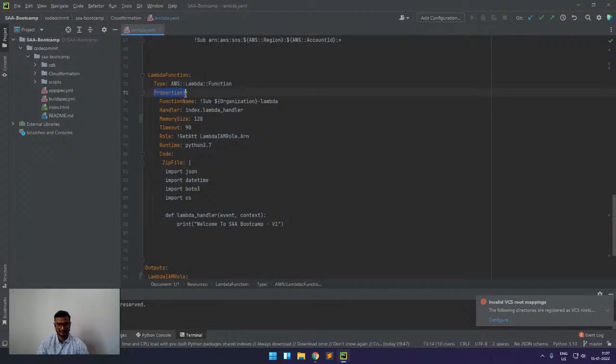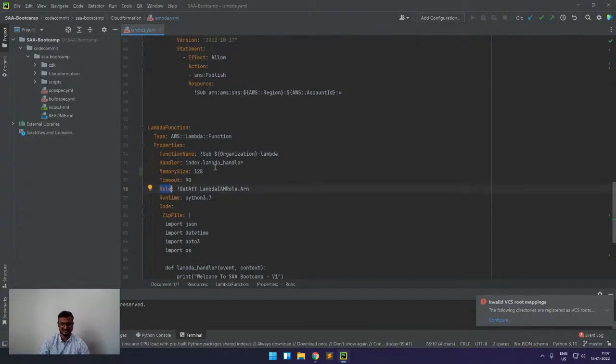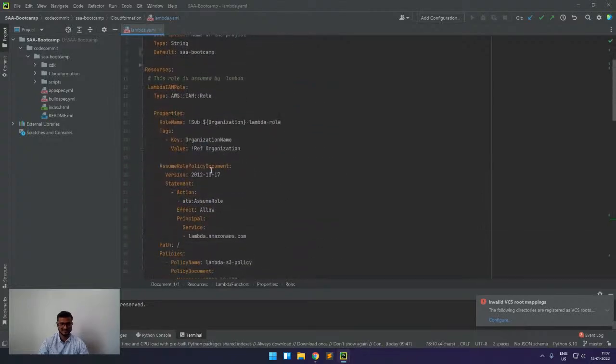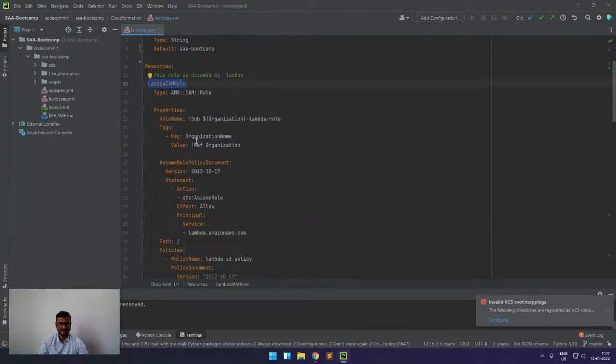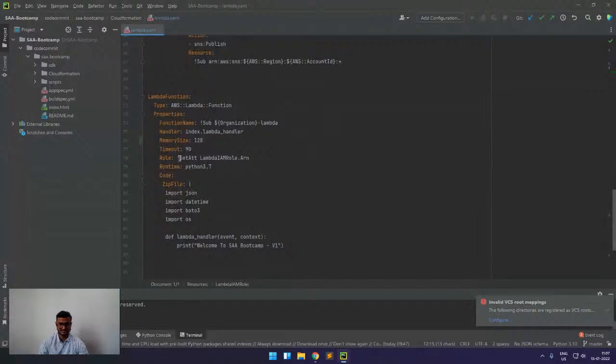And in the properties block, we have all the features that we can also see through the console. For example, the function name, the handler, the RAM memory size, also the timeout, also the role. For the role part, we can see that the role we are creating here, and we are referring to it here using this GetAtt function.